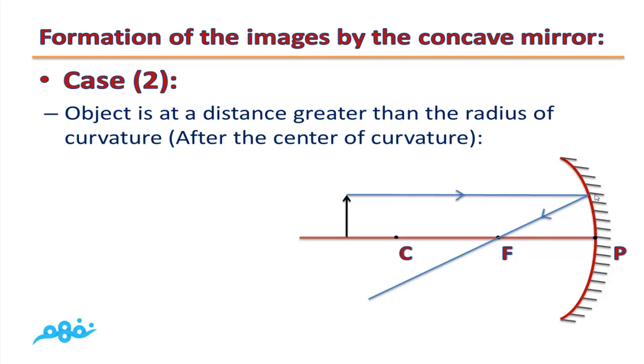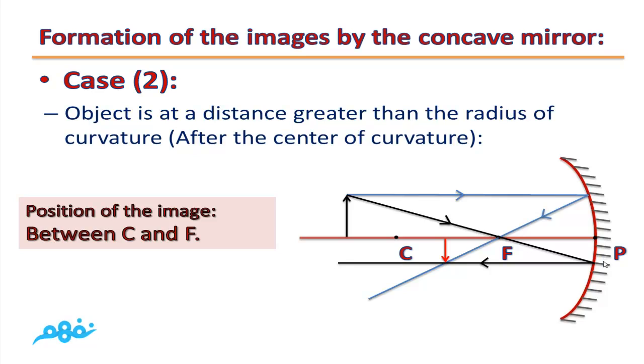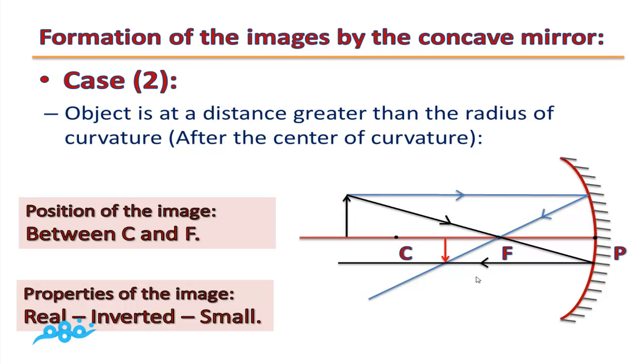It will reflect passing through the focus. We will draw another ray passing through the focus. It will reflect parallel to the principal axis. The point of intersection is the position of the image. Position of the image, as you can see, between C and F. Properties of the formed image is real, inverted, and smaller than the object.